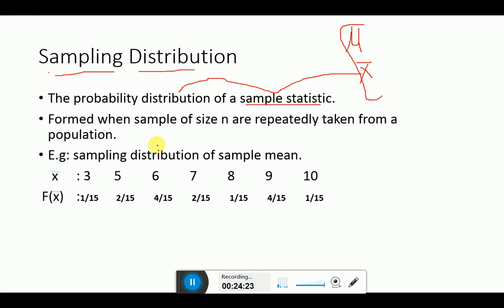Let's suppose x bar is acting as a variable, although it is the average. And it has its frequency distribution or probability distribution, like 3 with 1 by 5, 5 with 2 by 15, 6 with 4 by 15. That arrangement as a whole is known as your sampling distribution. When a probability distribution is along with the x bar statistic, it is known as your sampling distribution.